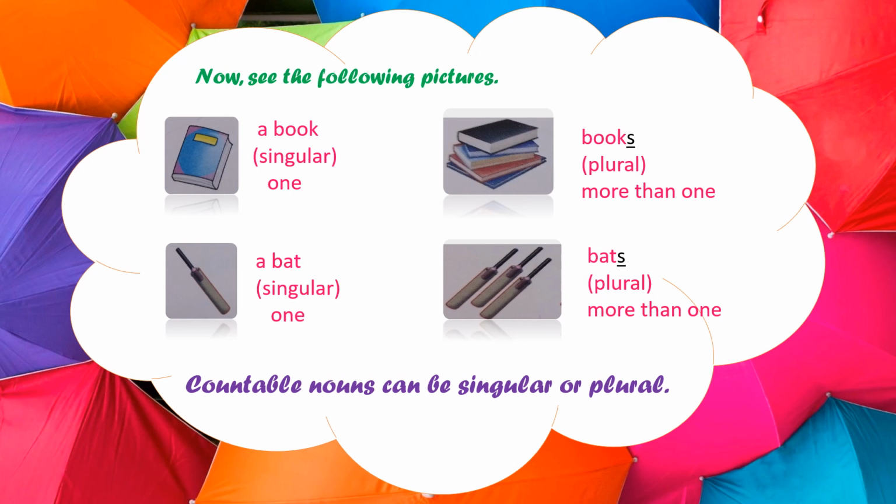Why is it a plural form? Because here more than one bat is there. We can count them, no? Three bats. You can see that three bats are there. That's why they are plural. See, we can count these. These are the number forms of a noun, singular and plural. So when number is there, it means countable. Yes, we can count these nouns. So countable nouns only can be singular or plural.